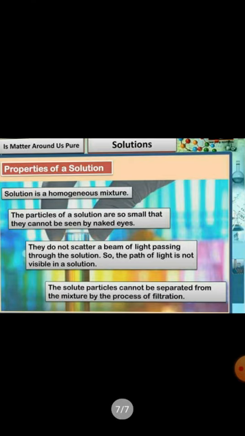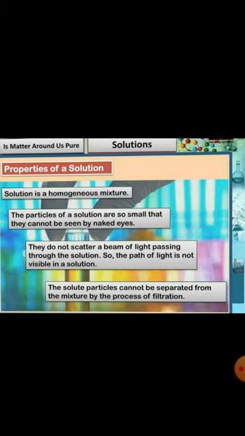Even the particles do not settle down when you leave it aside for some time without disturbing. Hence, we can say a solution is stable. If you take a glass of sugar solution and leave it aside without disturbing, and observe after some time, you cannot see the sugar particles settling down.